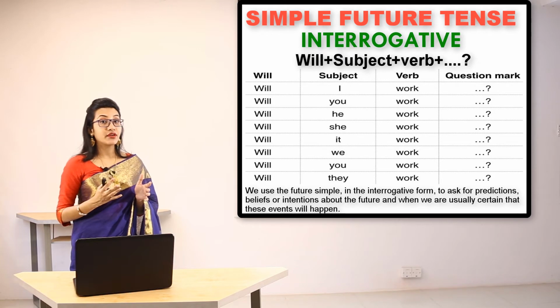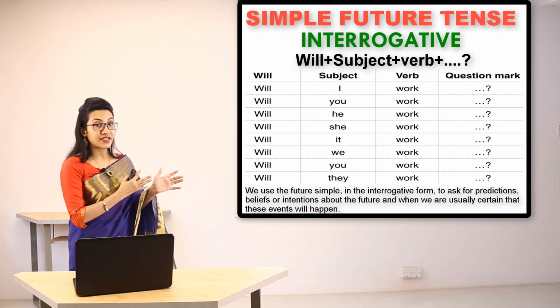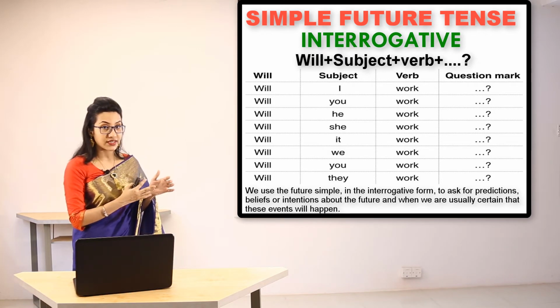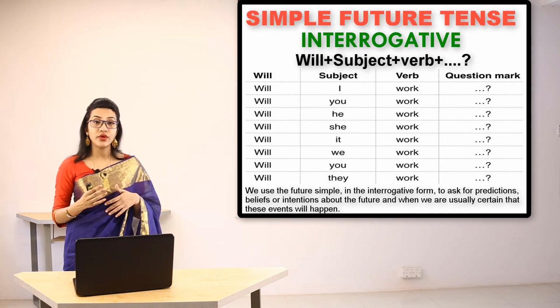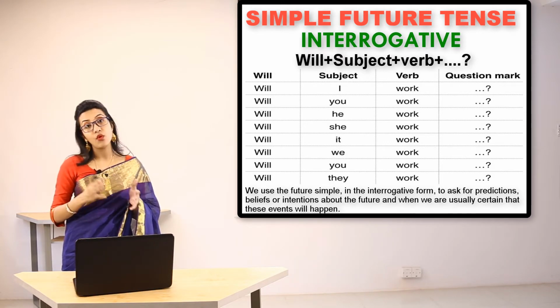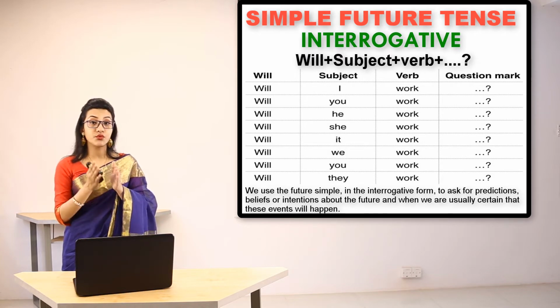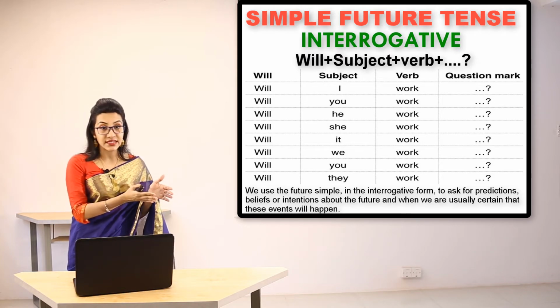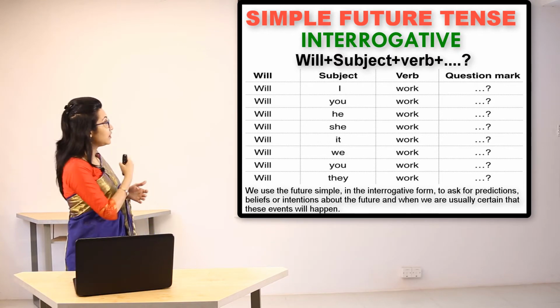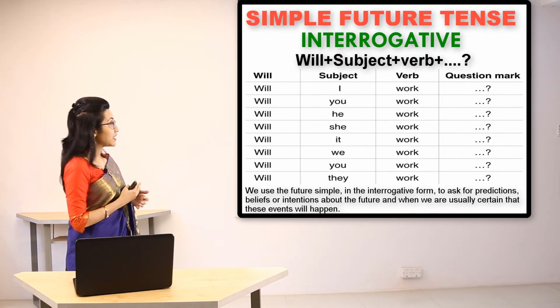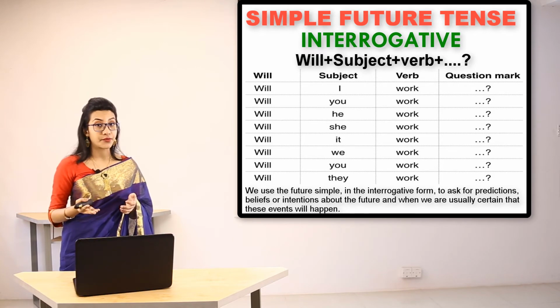Now here we are going to look at interrogative sentences in simple future tense. In these cases, as you know, when we ask a question, we use will at the beginning of the sentence. As in these cases, we have used will, subject, and then verb.